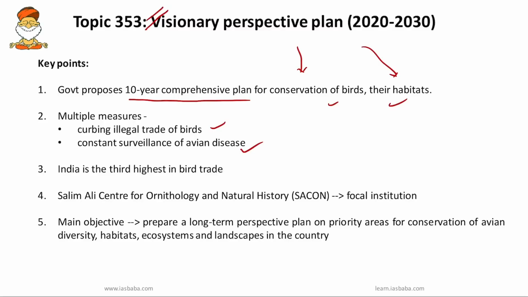Okay, so this Visionary Perspective Plan will be implemented by different stakeholders. However, the Salim Ali Centre for Ornithology and Natural History will be the focal institution. In our previous year question papers, we found a question on BNHS. So on similar lines, we can have a question regarding SACON. So do read about SACON. And the main objective of this VPP is to prepare a long-term perspective plan on priority areas for conservation of avian diversity, habitats and ecosystems, etc.